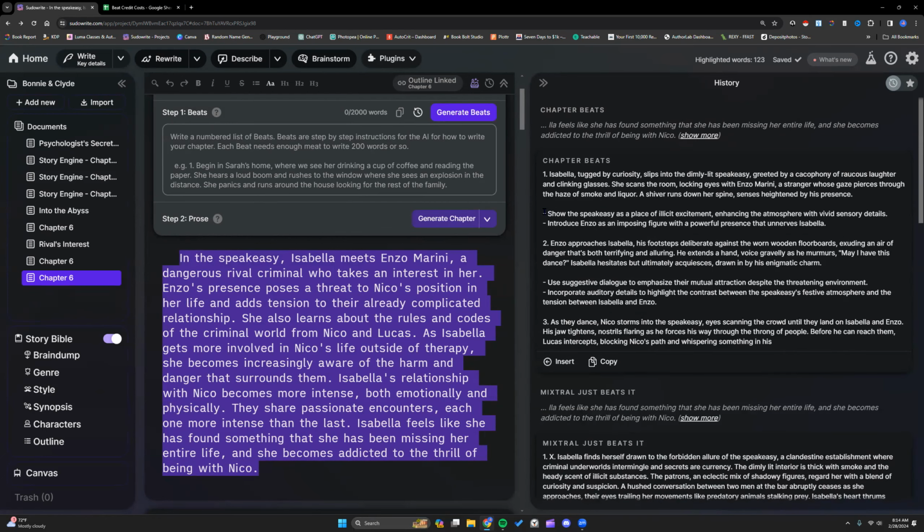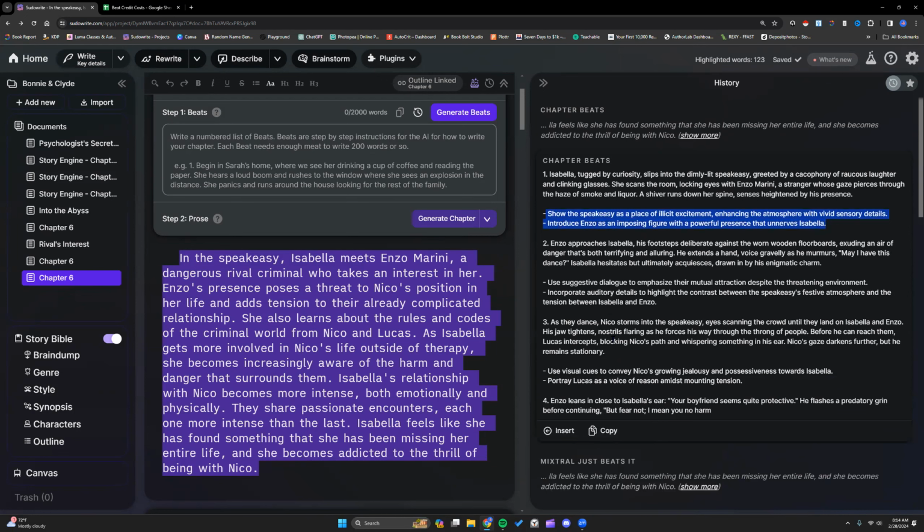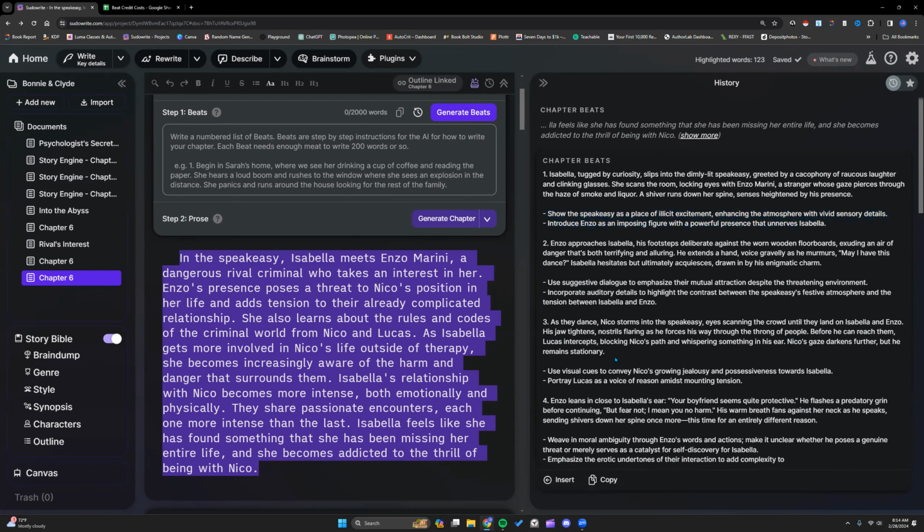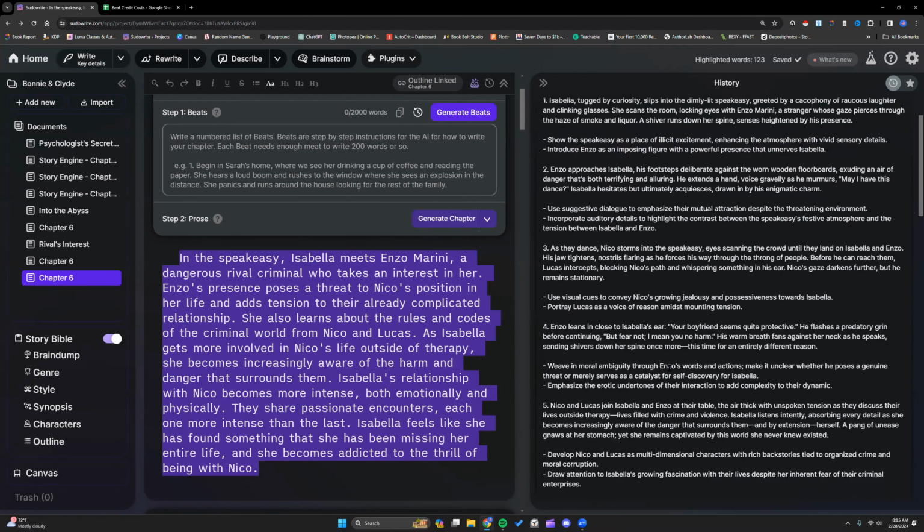And once again, a different format because that is what Mixtral likes to do. But these are actually pretty good. I like this because this would instruct the AI into doing this. You just need to make sure your format's correct. Otherwise, this would be a beat and this would be a beat. So you'd have 3 beats all right here. Make sure you keep that in mind and adjust accordingly.